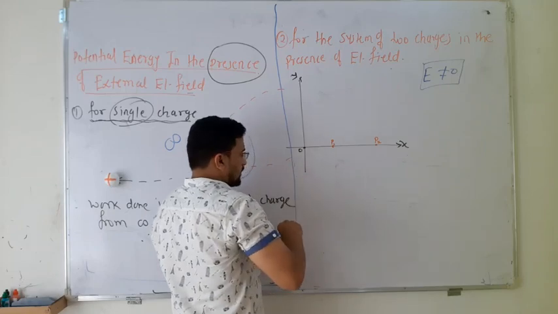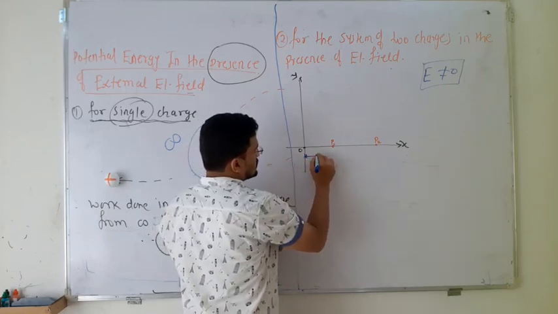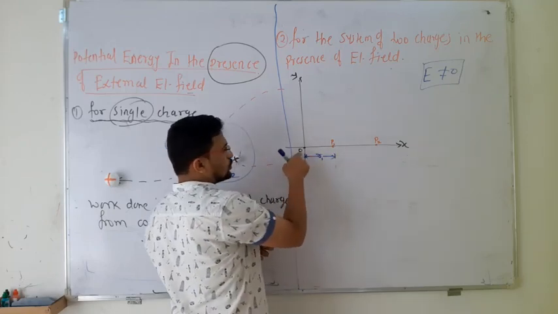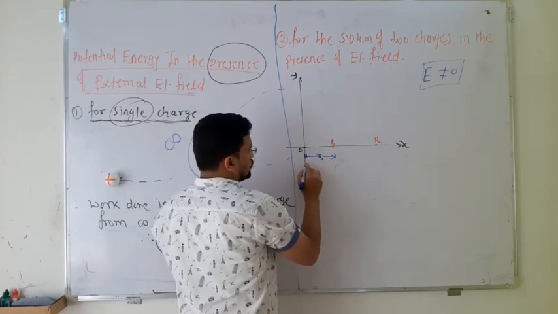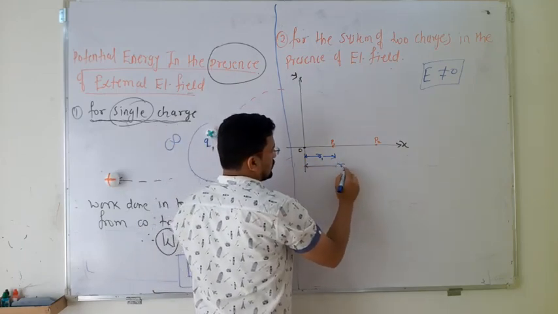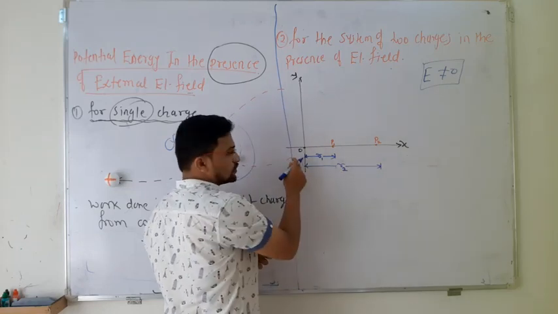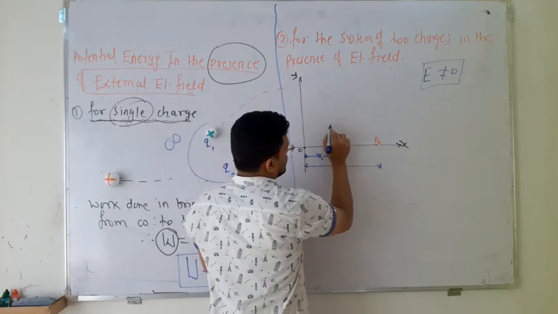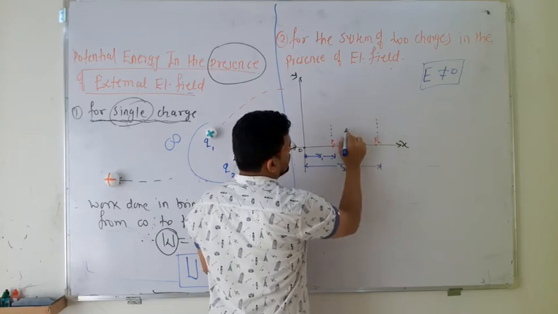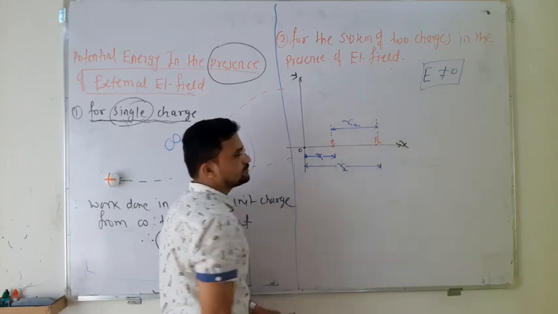Point p1 is located at a distance of r1 from the origin, and point p2 is located at a distance of r2 from the origin. The distance between them is r12.